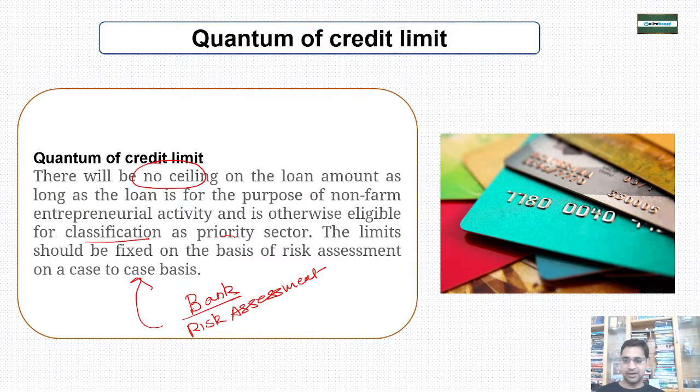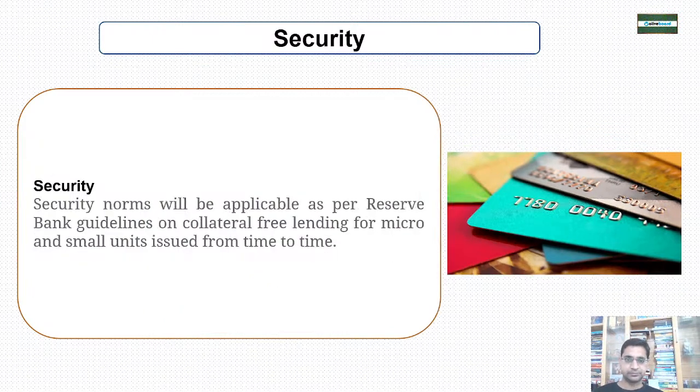मैं गया, मेरा रिस्क असेसमेंट किया गया कि मैं कितना ले सकता हूँ लोन, और मेरे की लिमिट कितनी होनी चाहिए, दूसरा आया उसकी कितनी होनी चाहिए. तो for case to case bank has to decide for non farm activities for the loan amount. Okay, and they have to be classified as a priority sector.